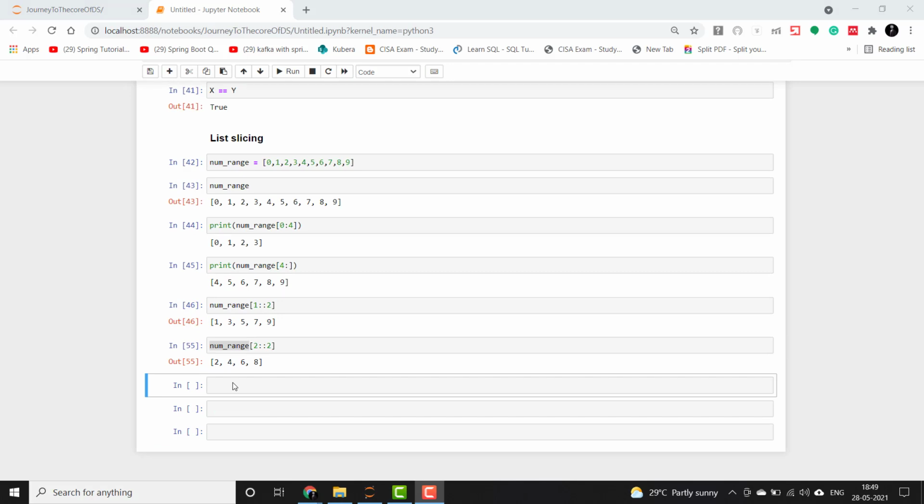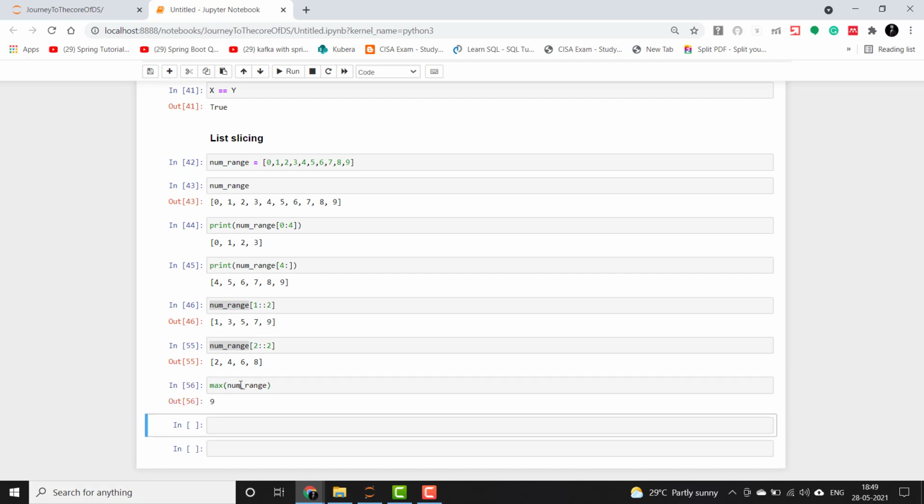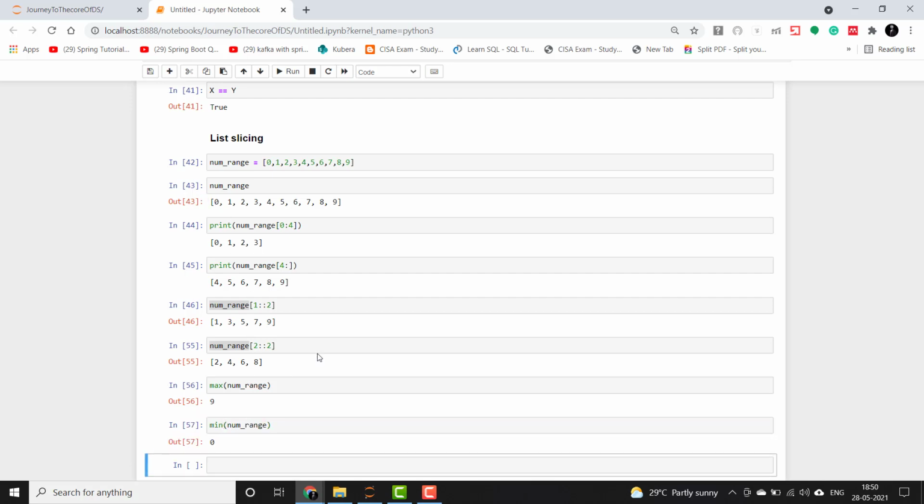So guys, there are functions to find out the maximum and minimum elements from the list, and those are max and min. So how do we use it? It's like max as a function, then num_range, which will give 9, which is the highest element in this list, and then min, which will give the lowest element as 0.